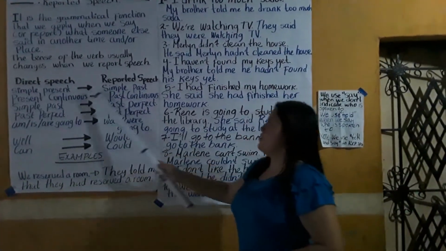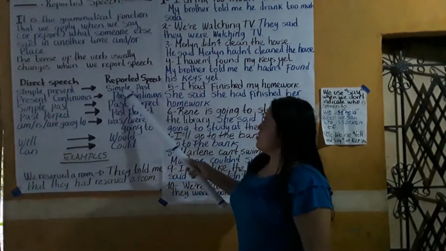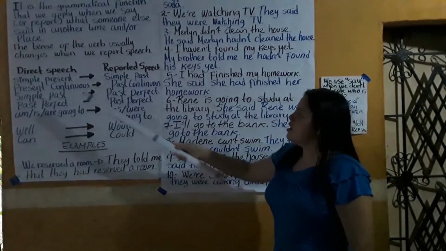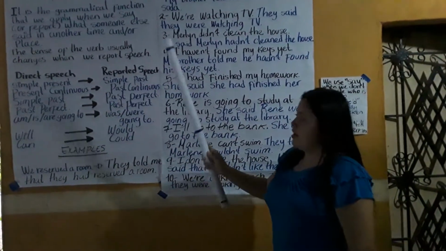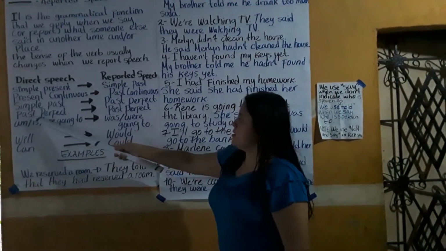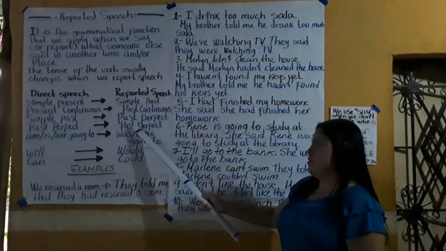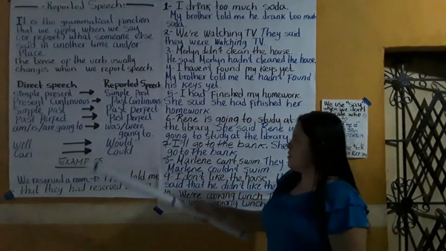Simple present turns into simple past. Present continuous turns into past continuous. Simple past turns into past perfect. And I missed one here: present perfect turns into past perfect. Past perfect stays as past perfect.